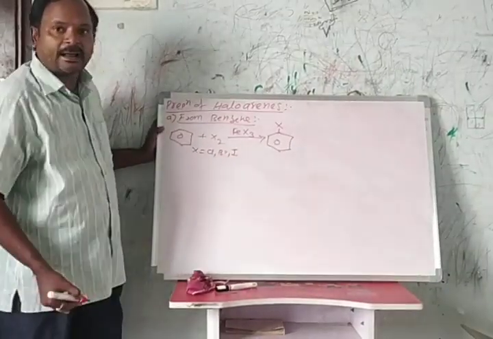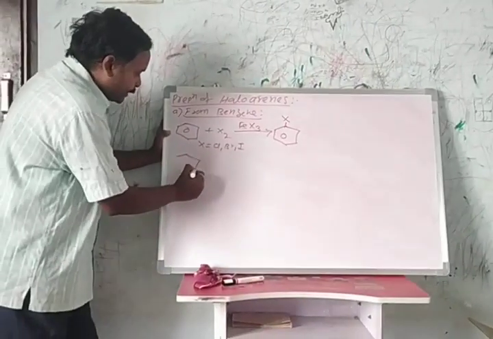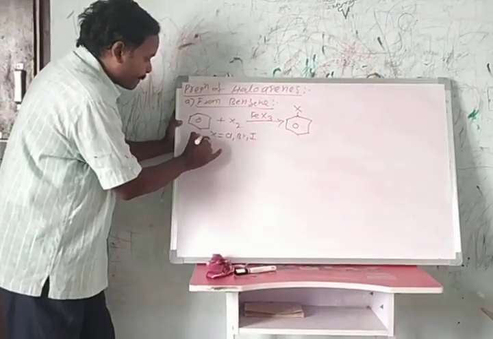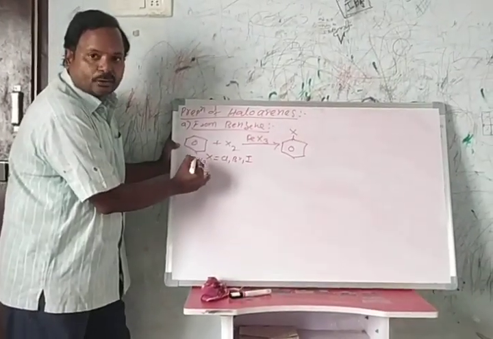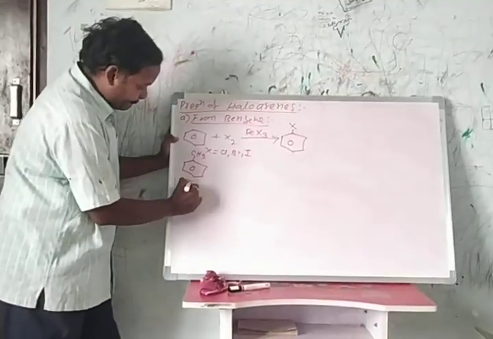For example, if you take toluene, this benzene with CH3 is called toluene or methyl benzene.